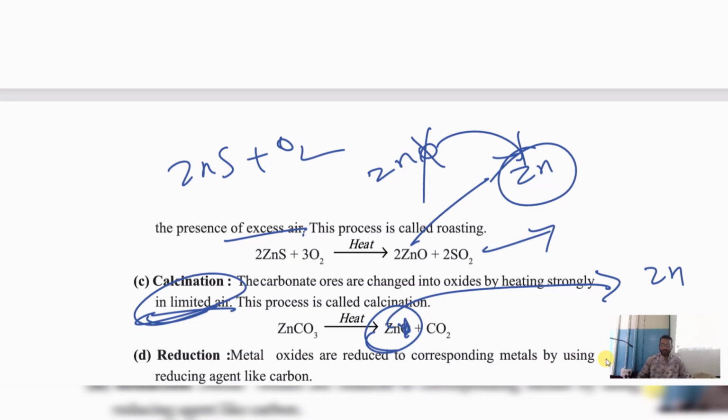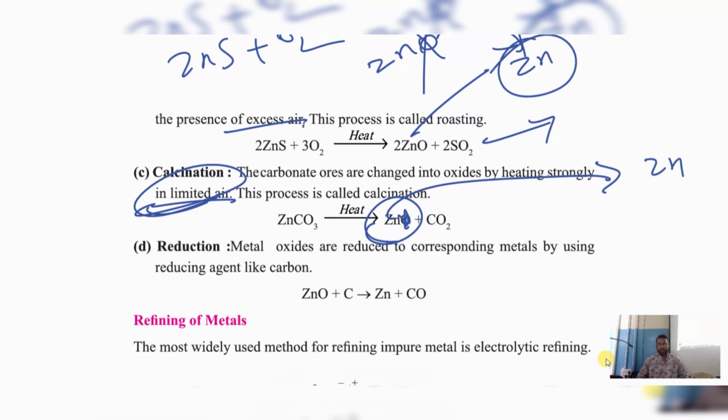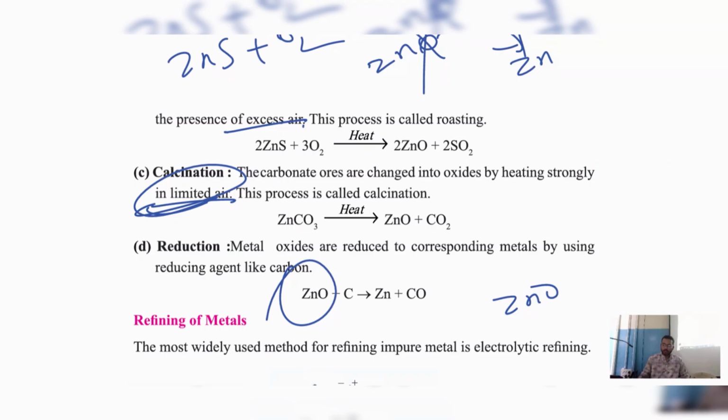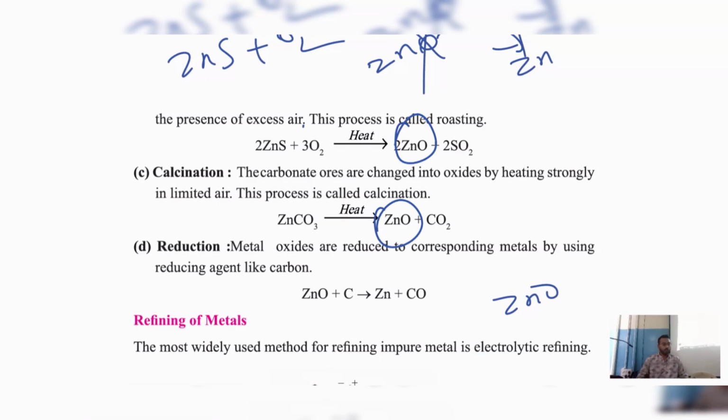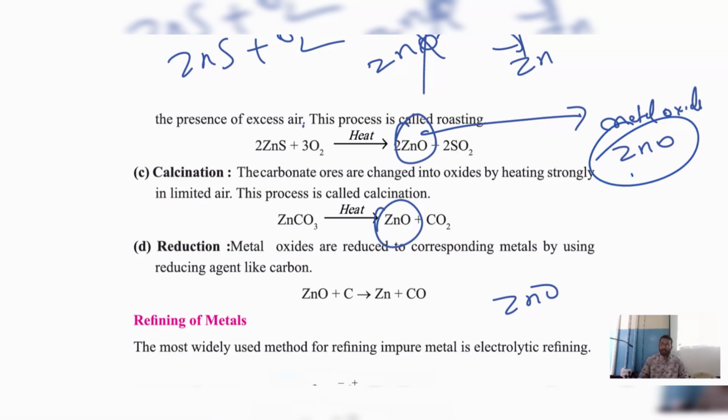Now reduction: metal oxides are reduced to corresponding metals. Metal oxide means what? We got ZnO here, yes or no? Observe. In both cases we got ZnO. By using the roasting method we got ZnO, and by using the calcination method also we got ZnO. Now what are we doing? This ZnO is nothing but a metal oxide. The metal name is Zn, O is oxide. Now this metal oxide, we are reducing.